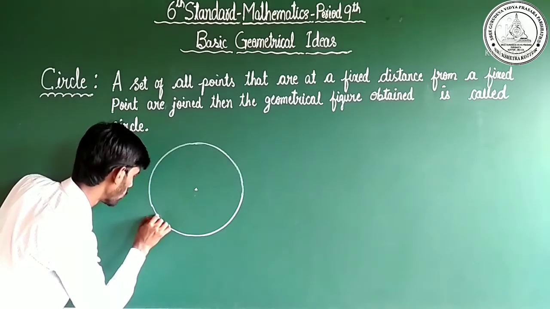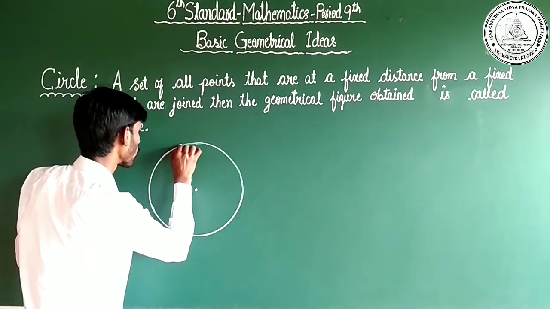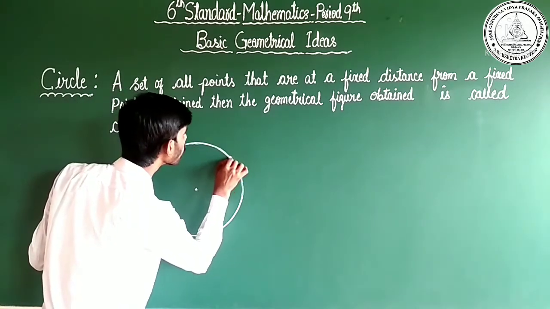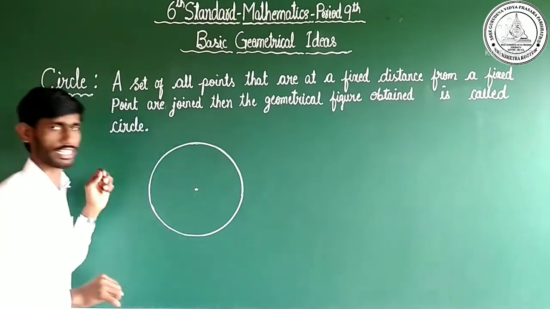This is the circle, okay? Yes, this is the circle, this is the center point.